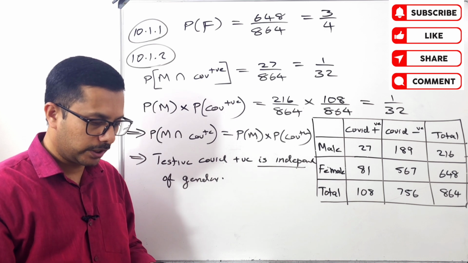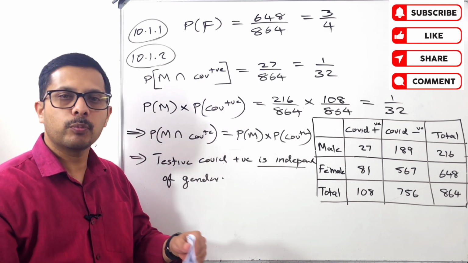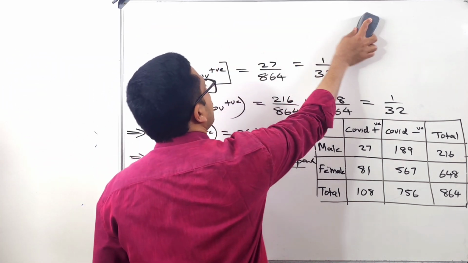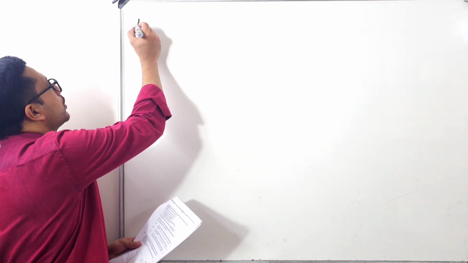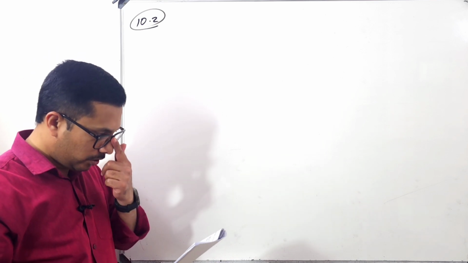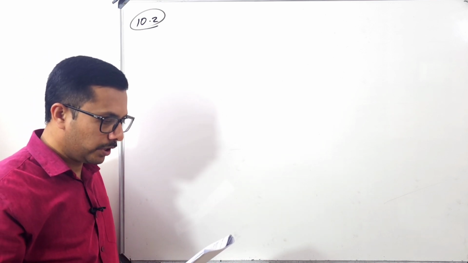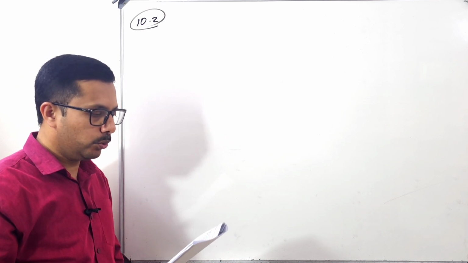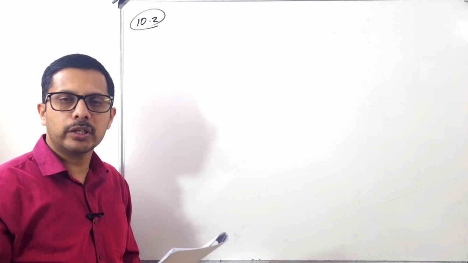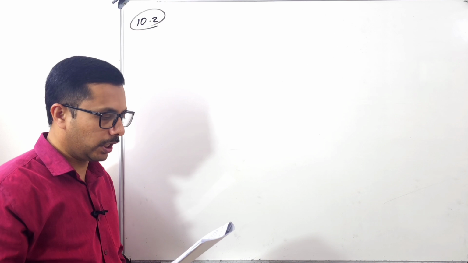Now let's move to the next question, question number 10.2. What is that question? Towards the end of 2023, the KwaZulu Natal Traffic Department introduced a new number plate system for cars in the province. Okay, so they introduced a new number system for the cars.